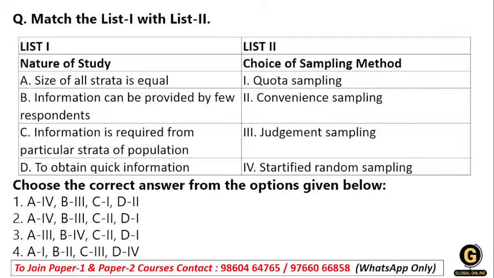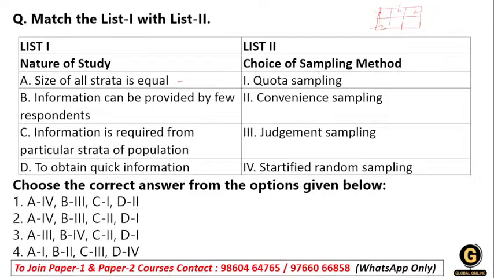First we have, the size of all the strata is equal. We have the data, our whole data, and I stratify all the data in equal sizes according to gender, age, income, and so on.